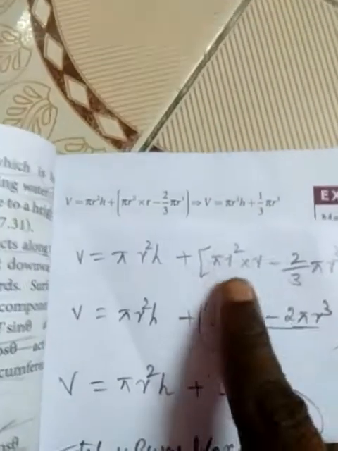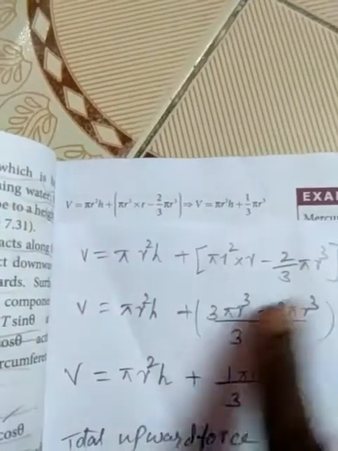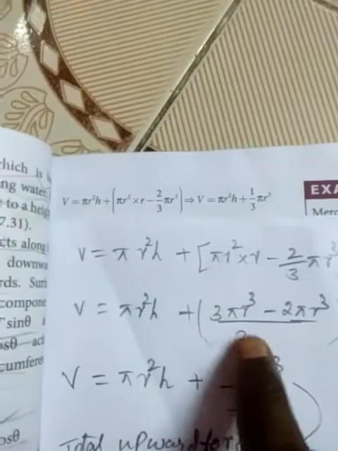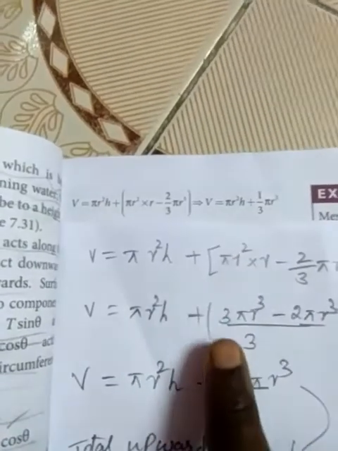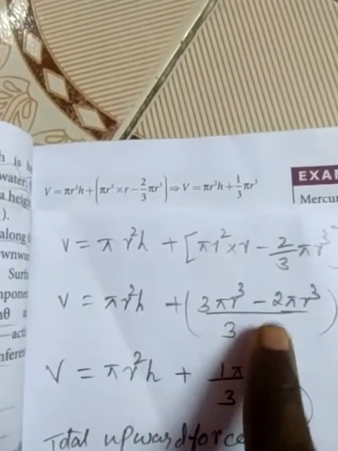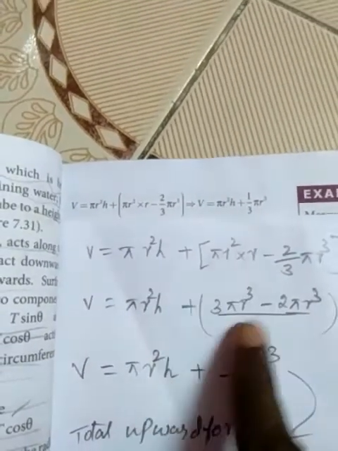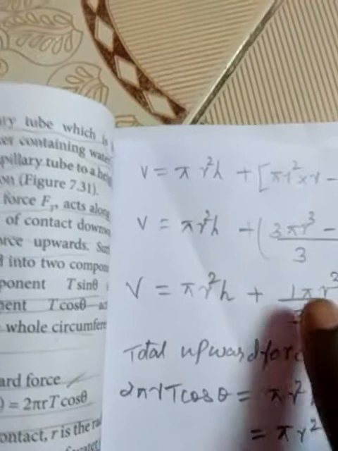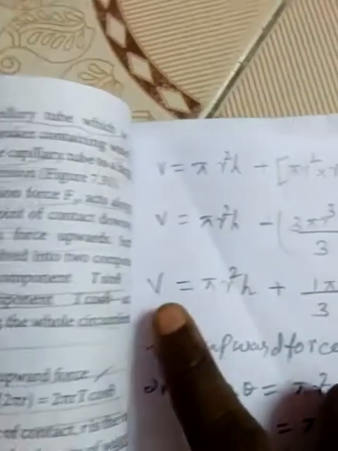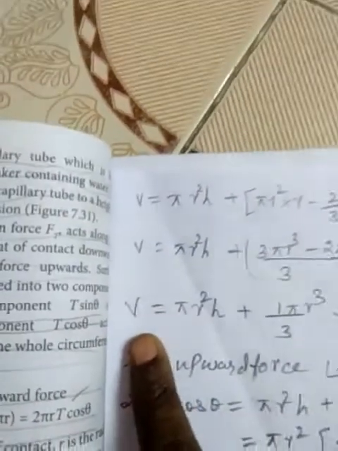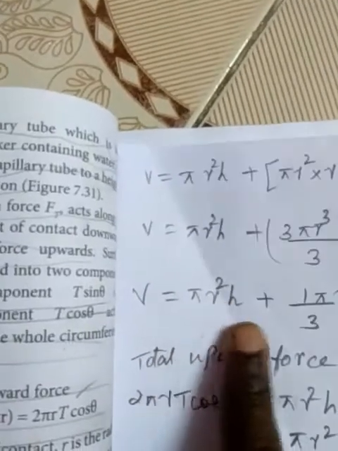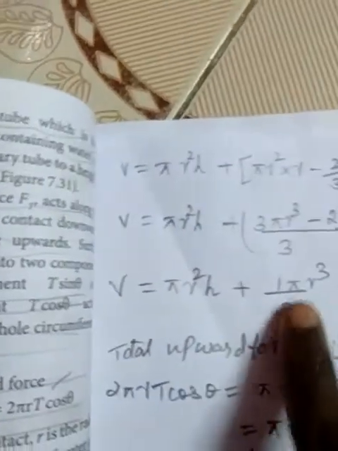Here it is plus and here minus, so we take the LCM, which is 3: 3πr³ minus 2πr³. When you subtract, 1/3 πr³ comes, right? So this is the volume of the capillary tube: V equals πr²h plus 1/3 πr³.